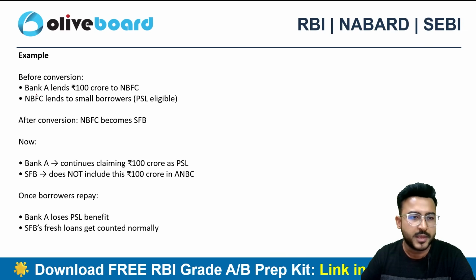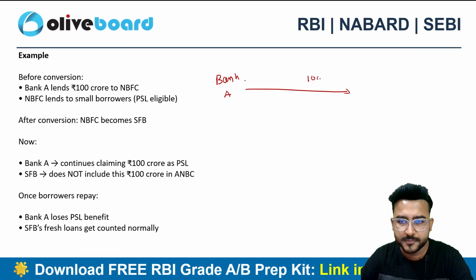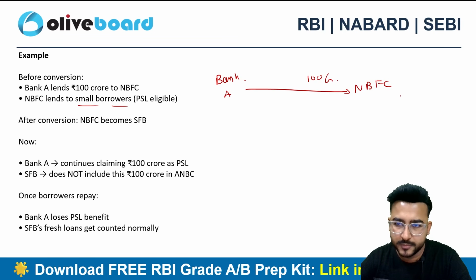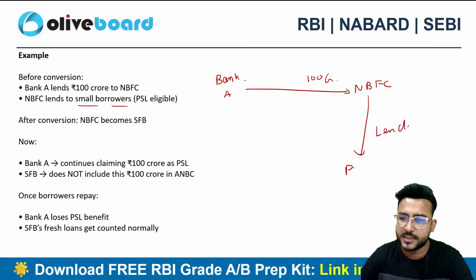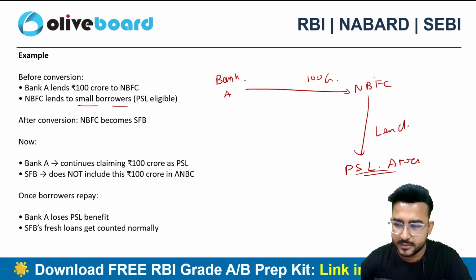So let's suppose bank A has lent 100 crore rupees to an NBFC. Now the NBFC lends to a small borrower. The NBFC has lent this money, let's suppose, in the PSL areas. But the problem is, now the NBFC is a small finance bank after conversion.